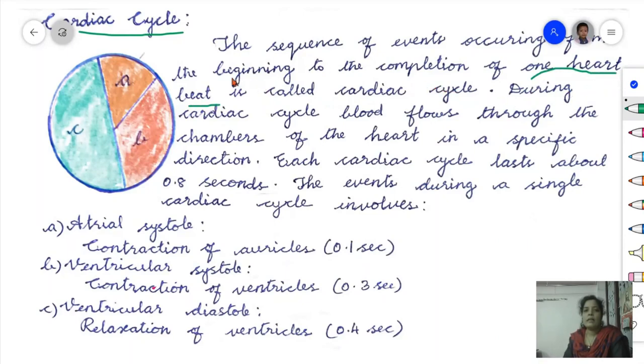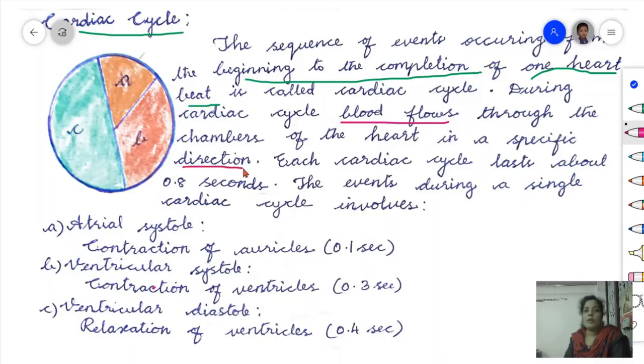During the cardiac cycle, blood flows through the chambers of the heart in a specific direction.